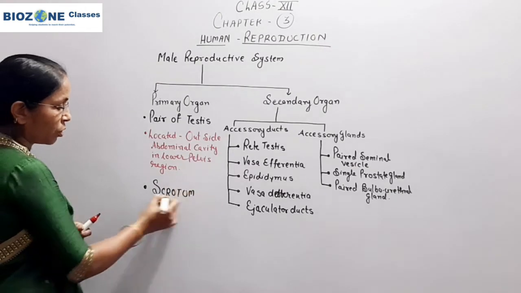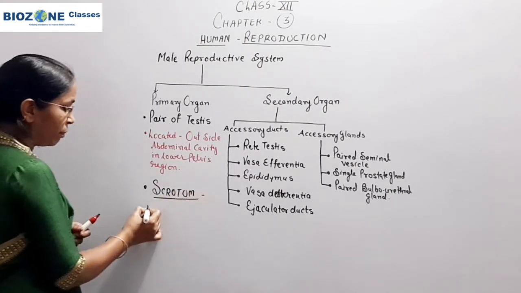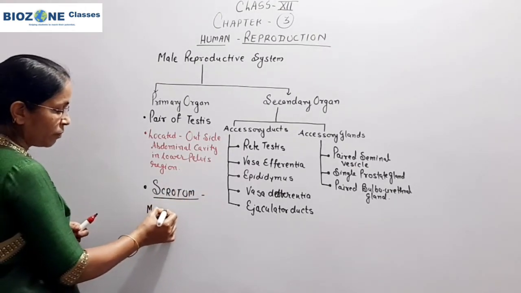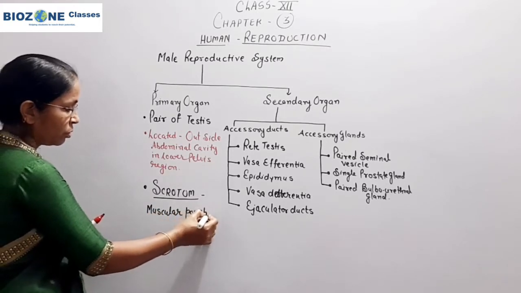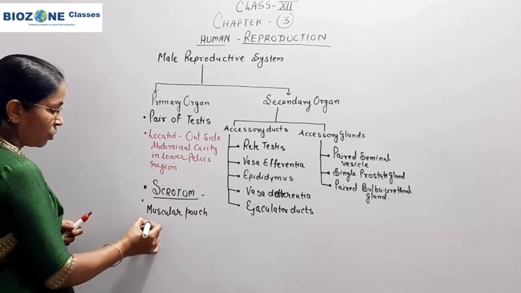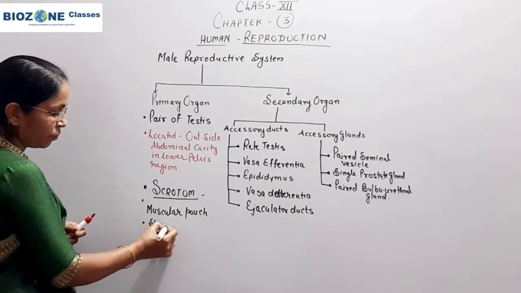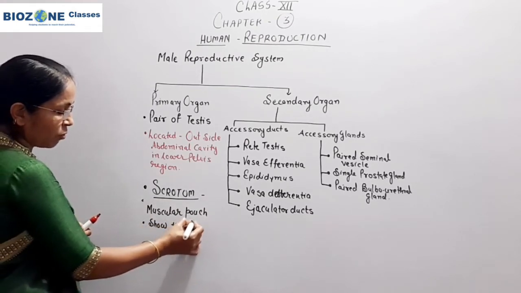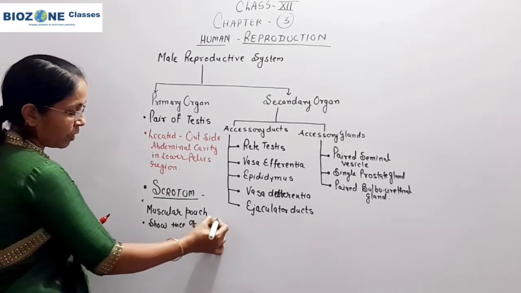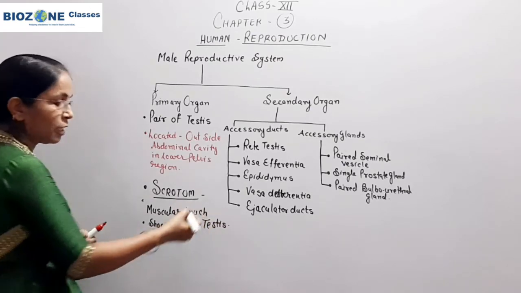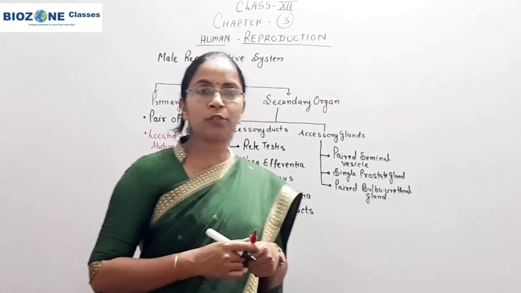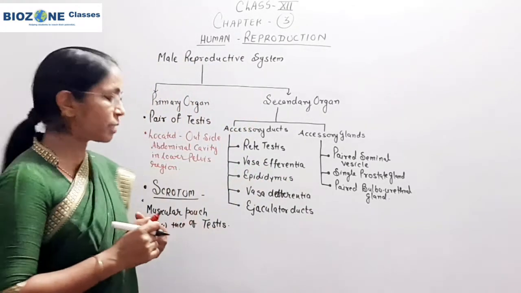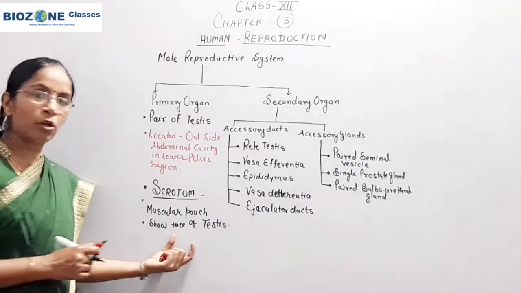When we begin to study these testes, first we study one structure, that is the scrotum. The scrotum is a muscular pouch showing the presence of testes. Similar to testes, the scrotum is also made up of a pair of pouches, and in each sac one testis is located.